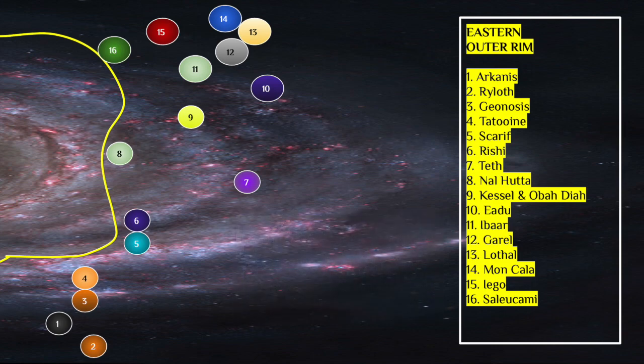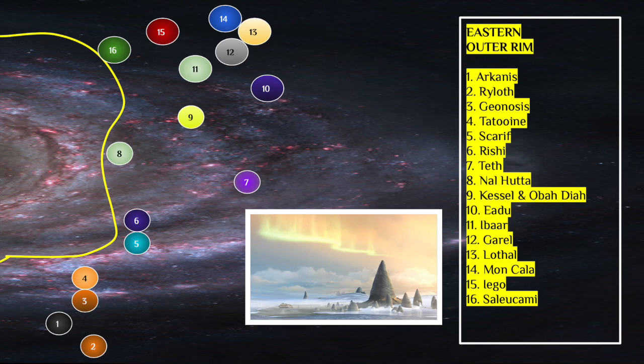Number 13, we have Lothal. Lothal is the home planet of Ezra Bridger and is the main planet in Rebels. Most of Season 4 takes place on Lothal, and Gorel is also right next to Lothal. We see Gorel also in Rebels.